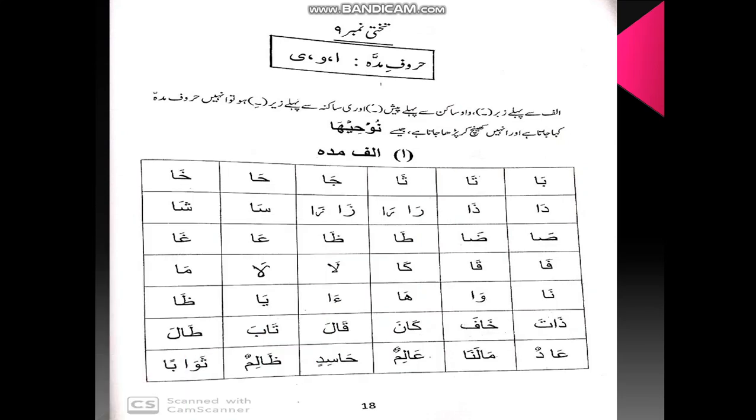Here you have a page from your Qaida. As you can see, at the top is written Taqti number 9 Huruf-e Madda Alif Waw Ya. As you know our rule, wherever in your Qaida a box is given, whatever matter is written inside, you have to learn it by heart. So it is a rule given, it is the Madda rule. Huruf-e Madda 3: Alif, Waw, Ya. So learn them also, again revise them.